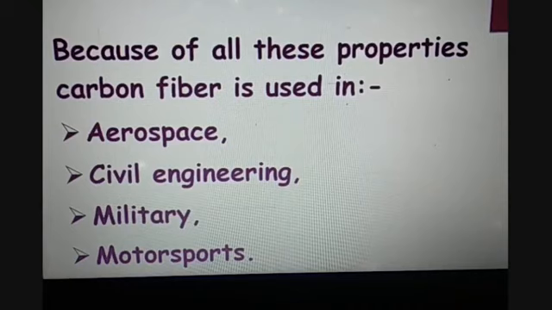Carbon fibers are also used in the military to make suits for armaments. Carbon fiber is also used in motor sports because it has a very strong tensile strength.